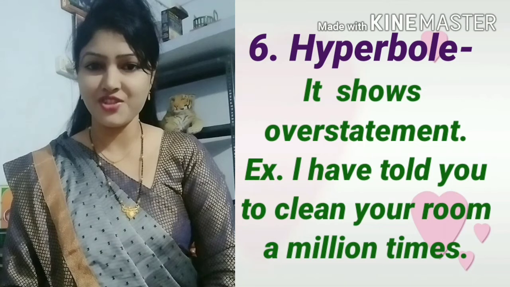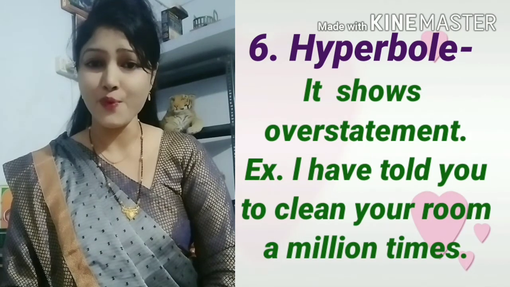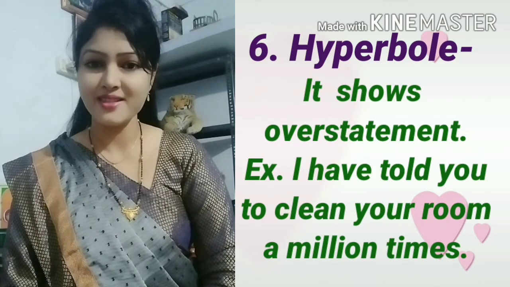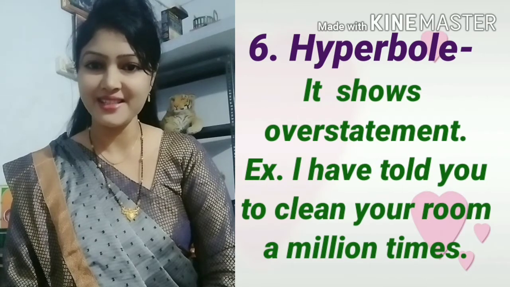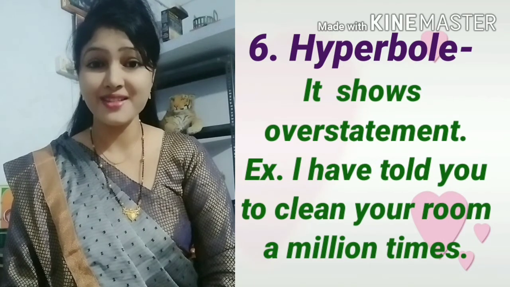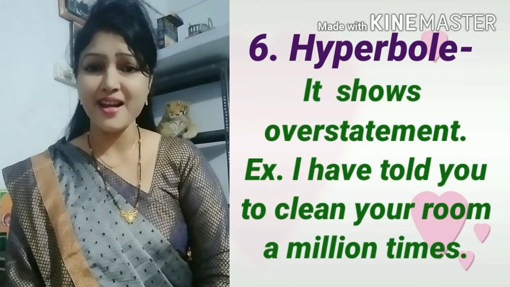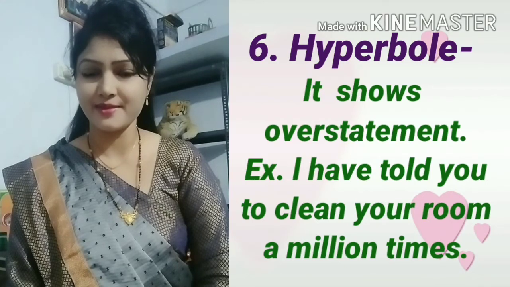Next figure of speech is hyperbole. It shows overstatement. Hyperbole means overstatement, more than reality. Example is, I have told you to clean your room million times.